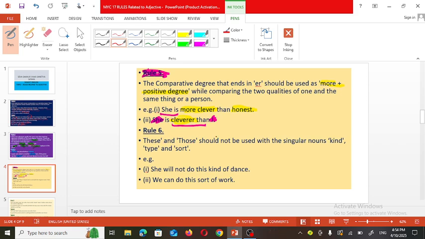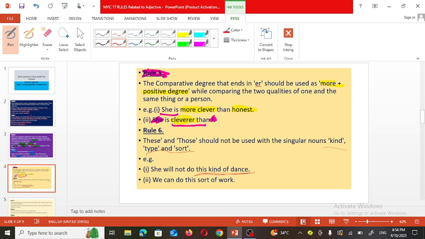These and those should be used with singular noun, kind, type, or sort. For example, she will not do this kind of dance. So here, this kind of dance.